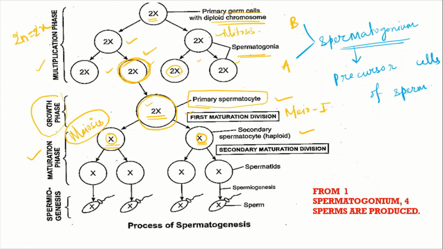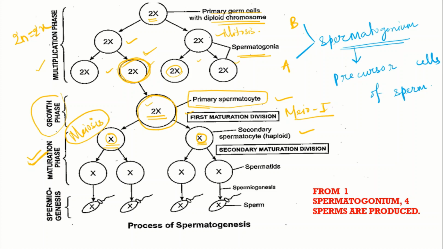These are the first haploid cells of the spermatogenesis process, and they are formed during the maturation phase due to meiosis 1 division.